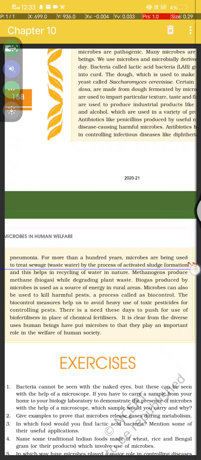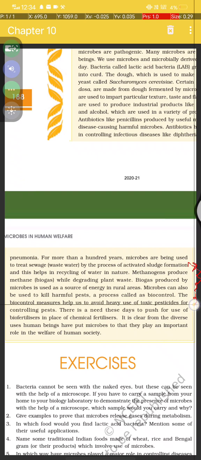Microbes are used to treat sewage water through the process of activated sludge formation, helping in the recycling of water in nature. Methanogens produce methane gas, or biogas, while degrading plant waste, and the biogas produced by the microbes is used as a source of energy in rural areas. Microbes can also be used to control harmful pests, and this is called biocontrol.